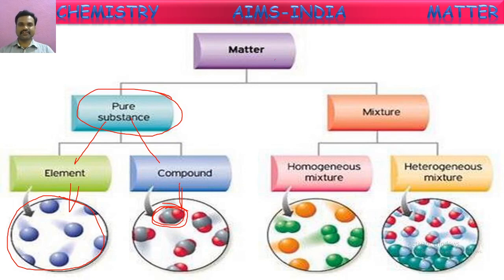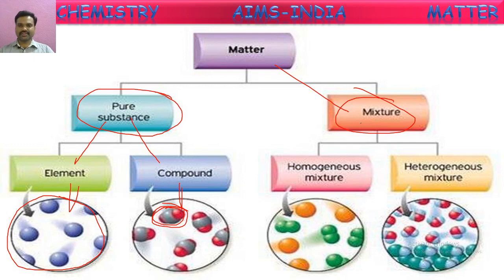We come to the second category of matter, that is mixtures. Mixtures or impure substances are made up of more than one kind of particles. They might be made up of one or more elements, or one or more compounds, or elements and compounds. By mixing, these impure substances might be formed.